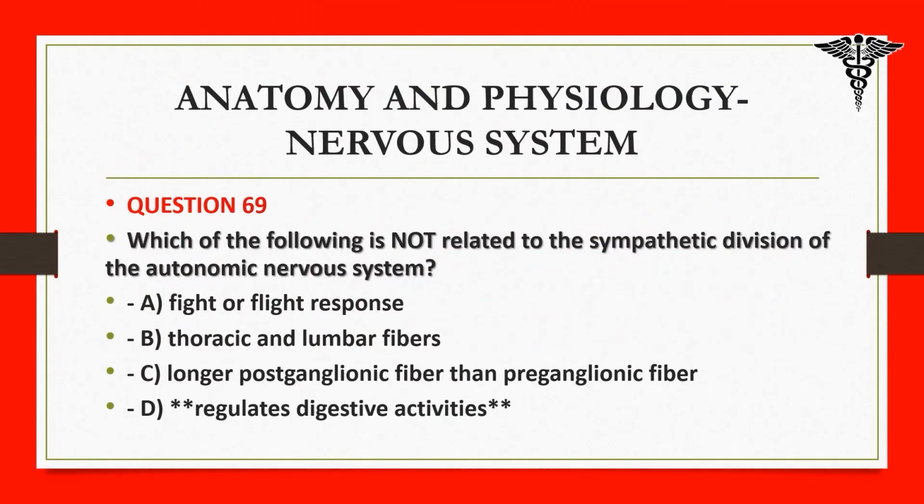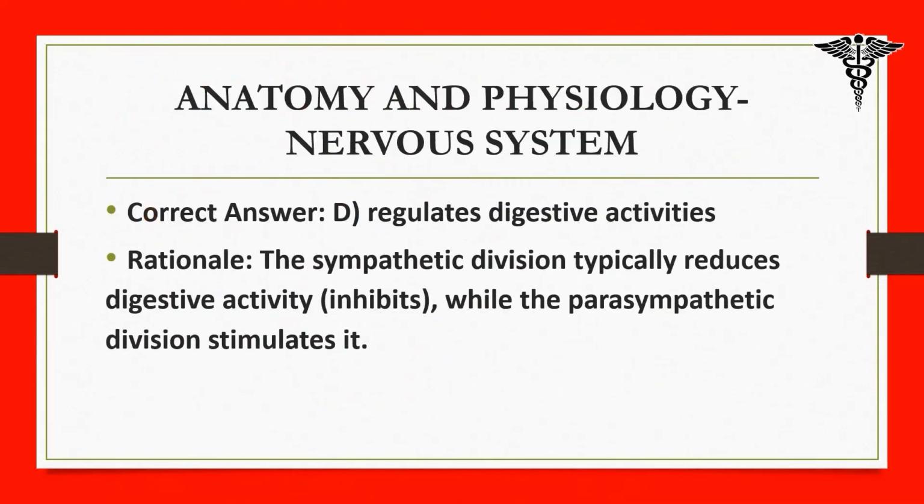69. Which of the following is not related to the sympathetic division of the autonomic nervous system? A. Fight or flight response. B. Thoracic and lumbar fibers. C. Longer postganglionic fiber than preganglionic fiber. D. Regulates digestive activities. Correct answer: D. Rationale: the sympathetic division typically reduces (inhibits) digestive activity, while the parasympathetic division stimulates it.